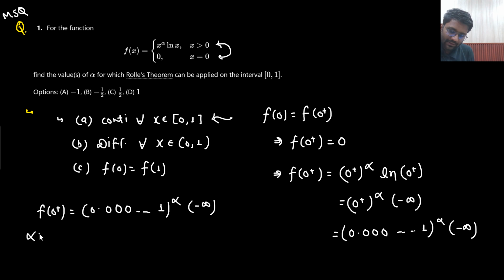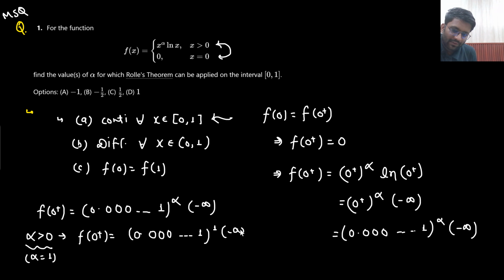So if alpha is greater than 0, then what will happen? Let's just say alpha is greater than 0, so I am taking alpha equals 1. So what will be f of 0 plus? That will be 0.00001 to the power 1, multiplied with minus infinity. This is a very low value to the power 1, so approximately it is 0 only, no? 0 to the power 1 will be 0 only. So this will become 0 into minus infinity. So this is an indeterminate form.